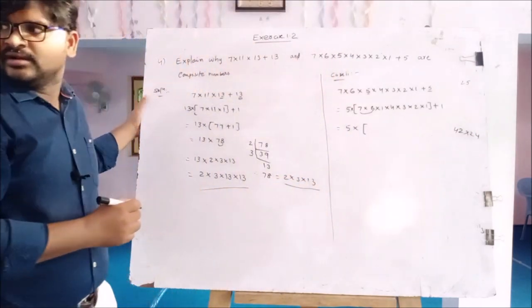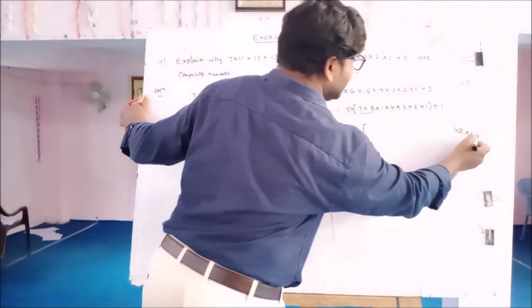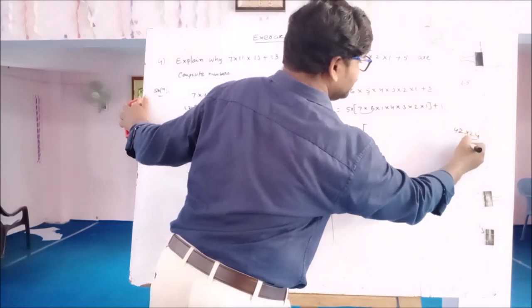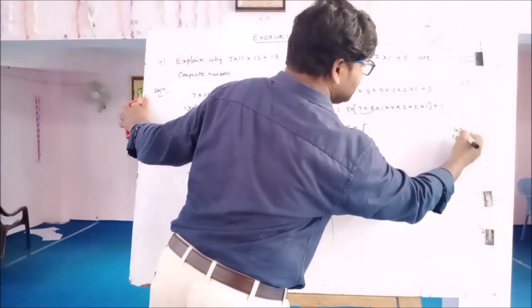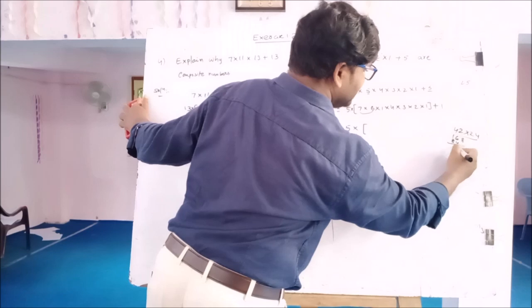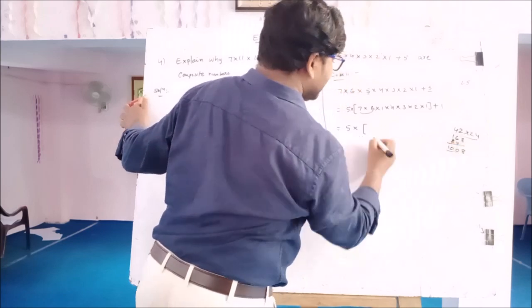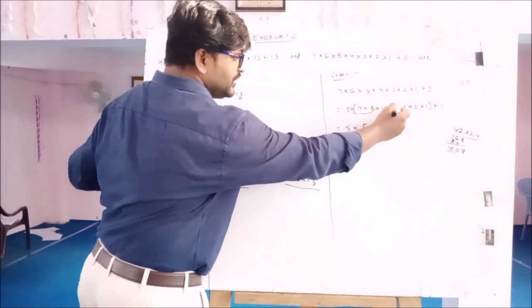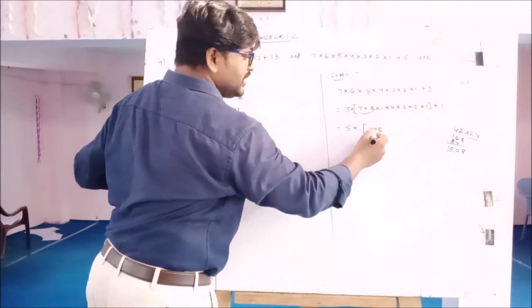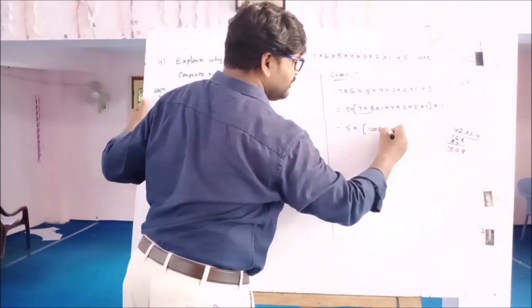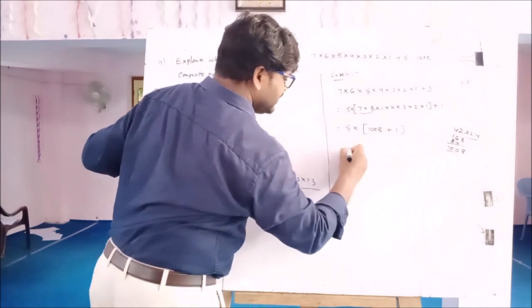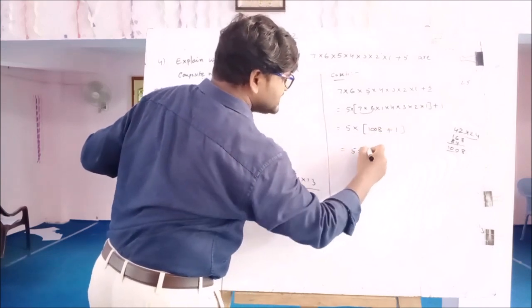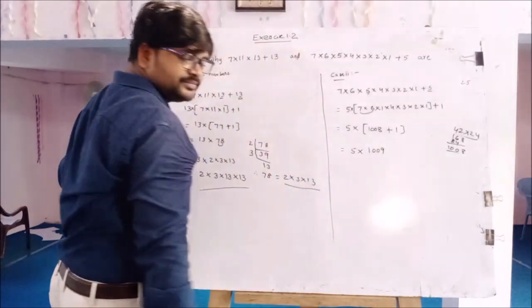So 42 into 24 is 1008. So 7 into 6 into 1 into 4 into 3 into 2 into 1 equals 1008, plus 1. Here 5 into 1008 plus 1, 1009.